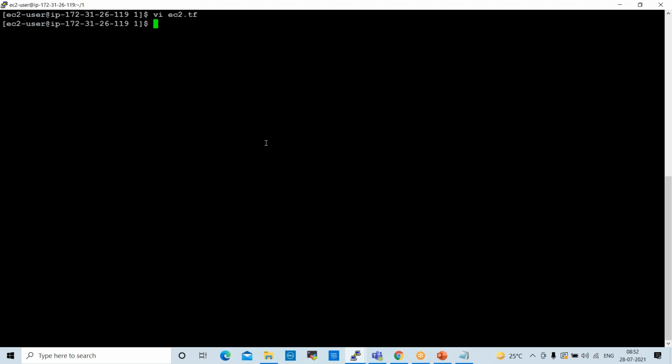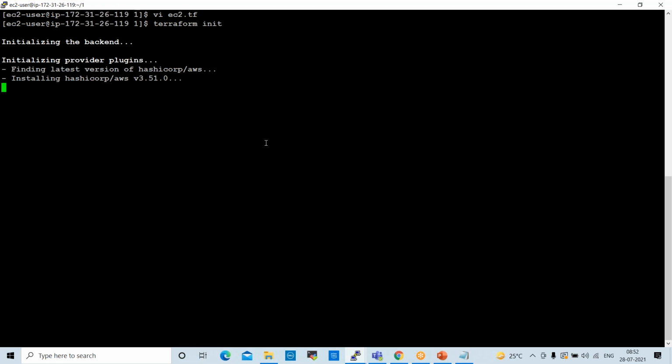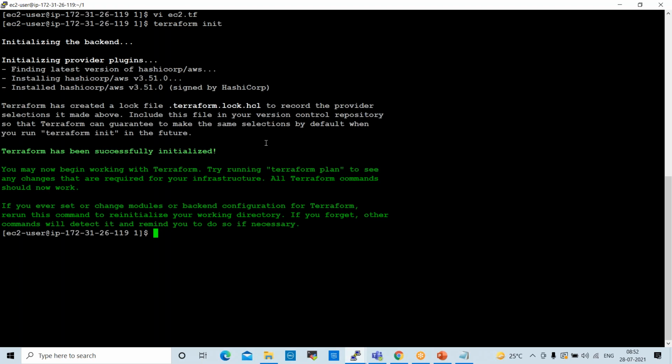Once we prepare it, the first command is terraform init, which initializes the Terraform script. See here, it is successfully initialized. Terraform has been successfully initialized, which means there are no errors in the script.